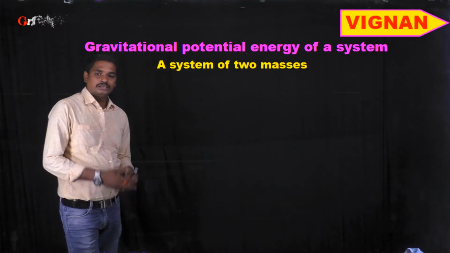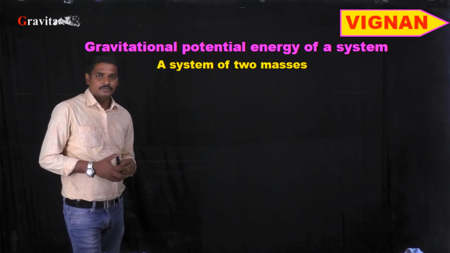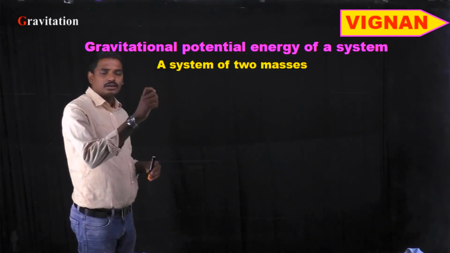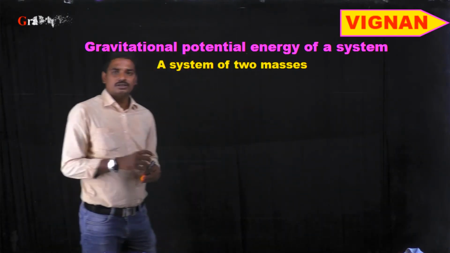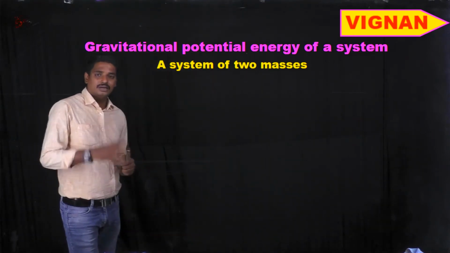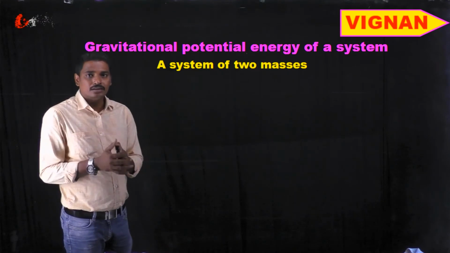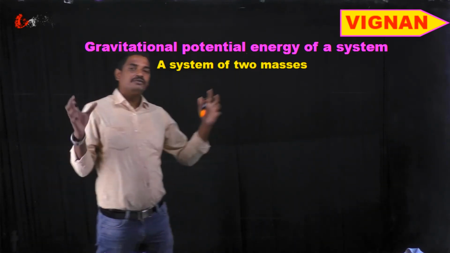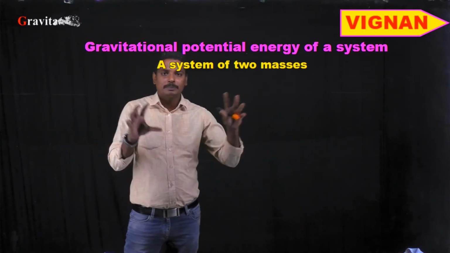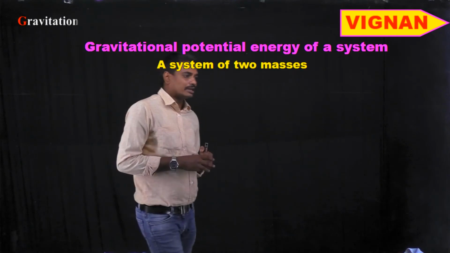Okay, students, so the next one is the gravitational potential energy of a system, that is, a system of two masses. Here the gravitational potential energy of the system of two masses is nothing but the work done in bringing the two masses from infinite positions to those particular places. Let us see how it happens.